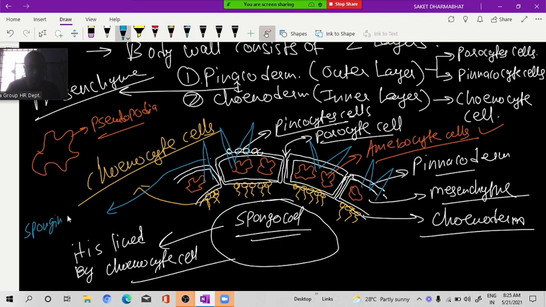Yeah, spongin fiber or spicule. So these spicules are pointed structures coming out like this. This forms the skeleton of the sponge.